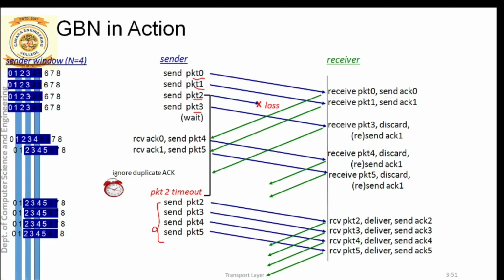When the packet timeout occurs, not just the one packet whose timeout has expired, all the packets back to back are resent, from packet 2 till packet 5. Why? Because only packet 2 timeout has occurred. Even then, along with packet 2, packets 3, 4 and 5 are also resent. So that is about the go back N protocol. I hope that is clear.